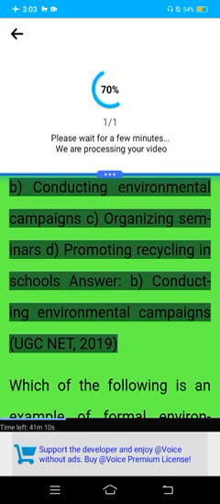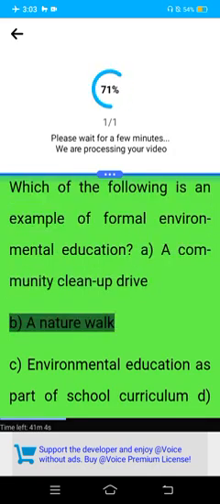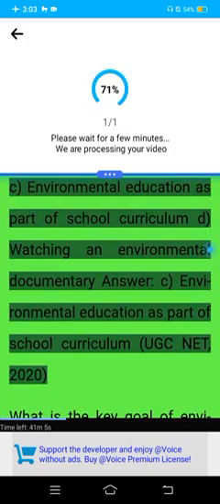UGC Net 2019. Which of the following is an example of formal environmental education? A. Community cleanup drive. B. Nature walk. C. Environmental education is part of school curriculum. D. Watching an environmental documentary. Answer. C. Environmental education is part of school curriculum.